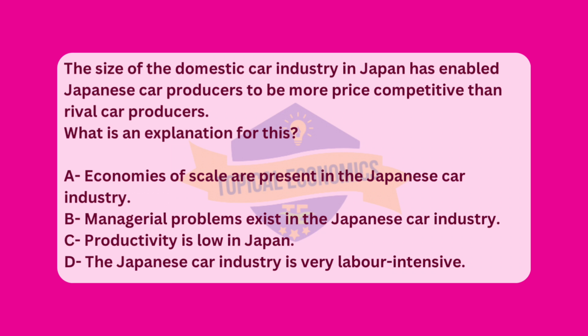Analyzing the other options. Option B, managerial problems exist in the Japanese car industry, is not a relevant explanation for why Japanese car producers are more price competitive. Managerial problems would likely hinder efficiency, not improve price competitiveness. In fact, good management practices in large industries typically contribute to economies of scale. Next, option C, productivity is low in Japan, is incorrect. Japan is known for its high levels of productivity, particularly in industries like automotive manufacturing. Low productivity would lead to higher costs, making it more difficult to compete on price.